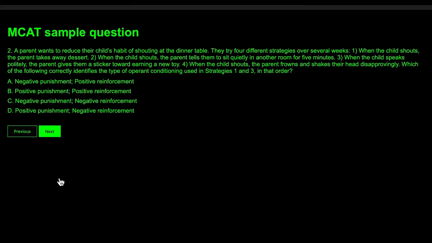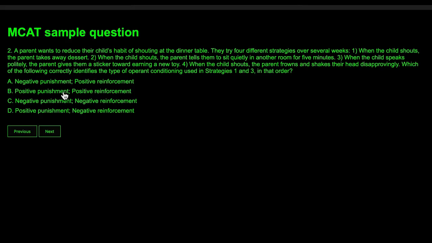Which of the following correctly identifies the type of operant conditioning used in strategies 1 and 3 in that order? So we need to define some terminologies here. First of all, negative punishment, you take away something to prevent someone from doing something. Positive reinforcement, you give something to someone so that they keep doing whatever they are doing. Positive punishment is when you add something new to discourage someone from doing something.